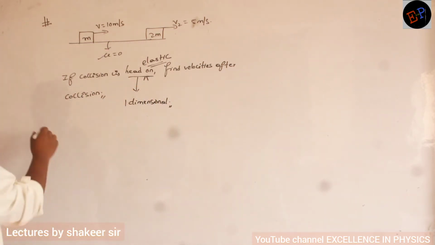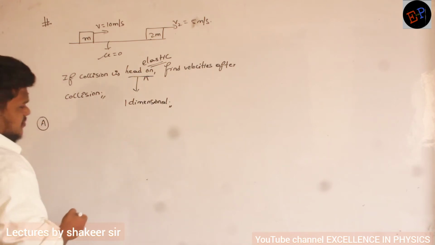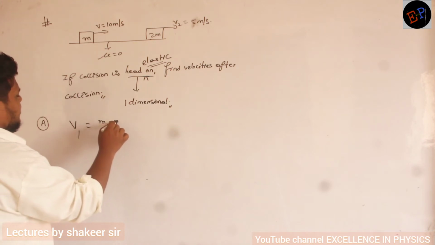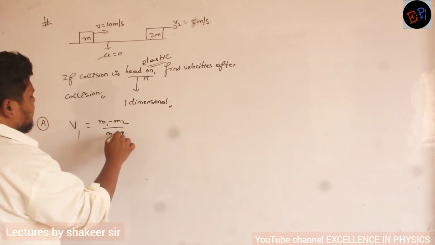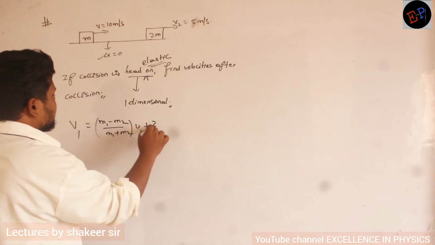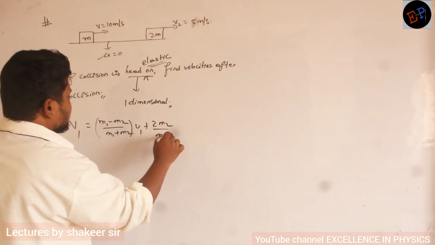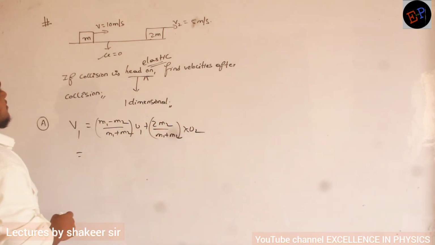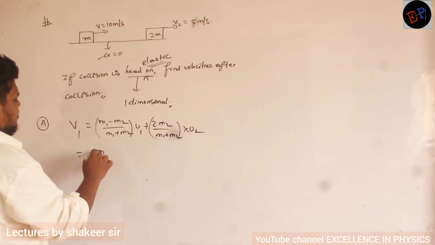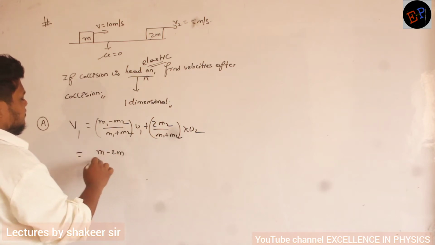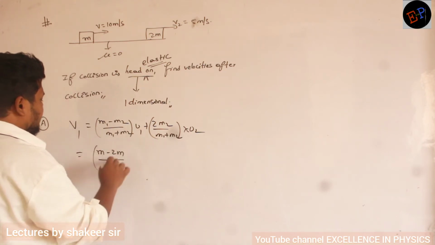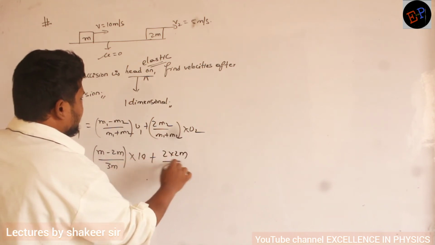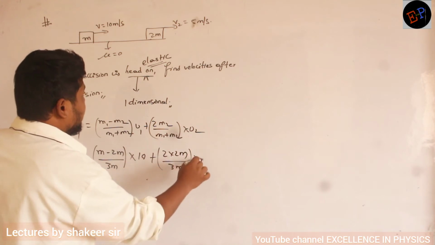So what are the equations of final velocities? What is the final velocity of the first body? It is (m1 minus m2) divided by (m1 plus m2) into u1, plus 2m2 divided by (m1 plus m2) into u2. So substitute here. Mass of the first body is m. So m minus 2m divided by 3m multiplied by the initial velocity of the first body, which is 10. Then 2 into 2m divided by 3m multiplied by 5.